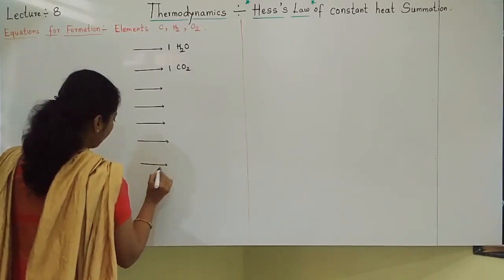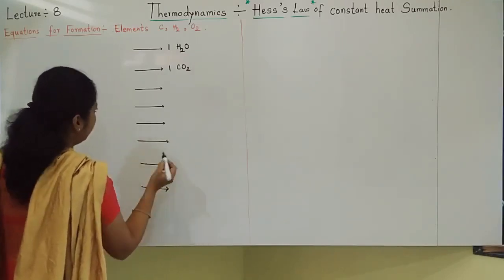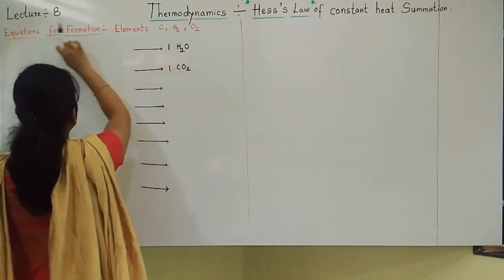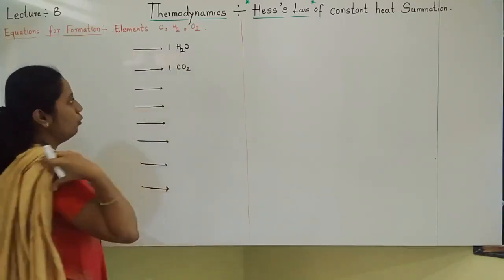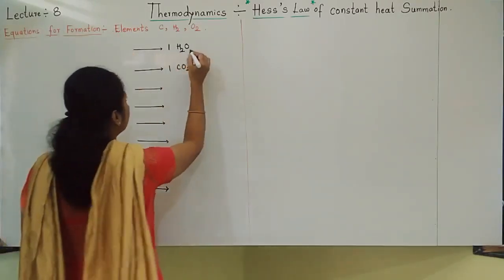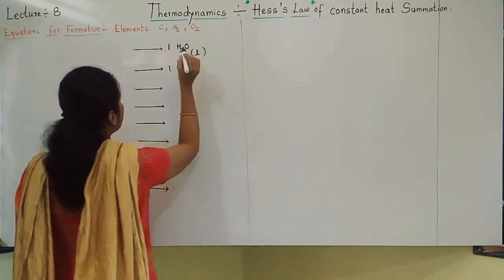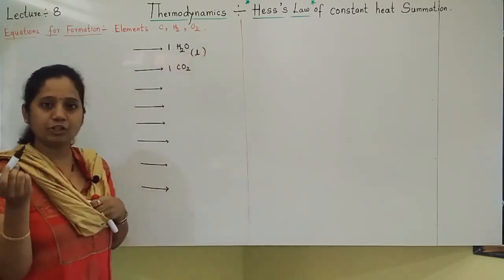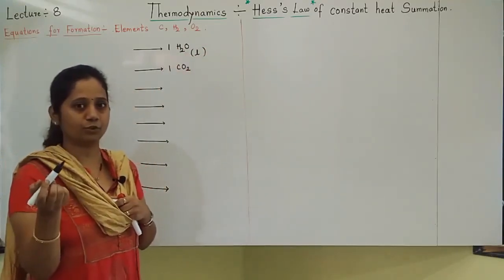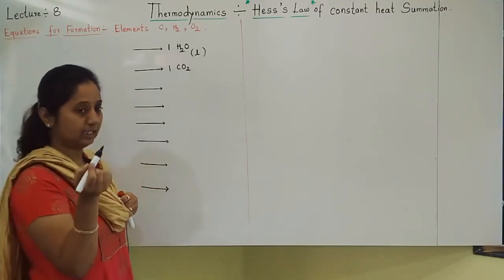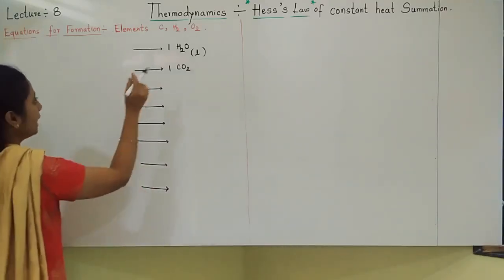Before I write all these equations, students, let us write one by one. For example, now we'll see formation of water. Water is formed from which elements? Of course, you know that hydrogen and oxygen. Now, how many should I take?